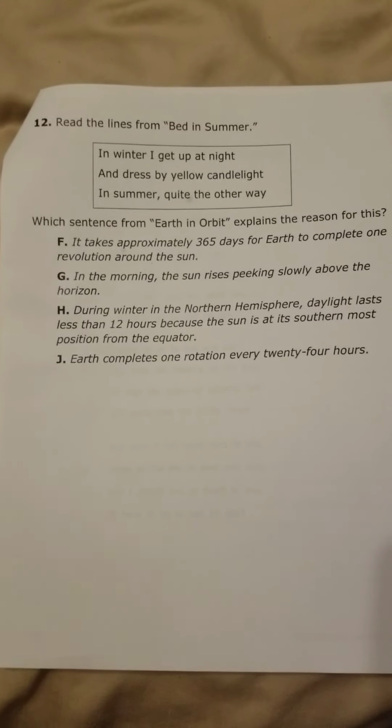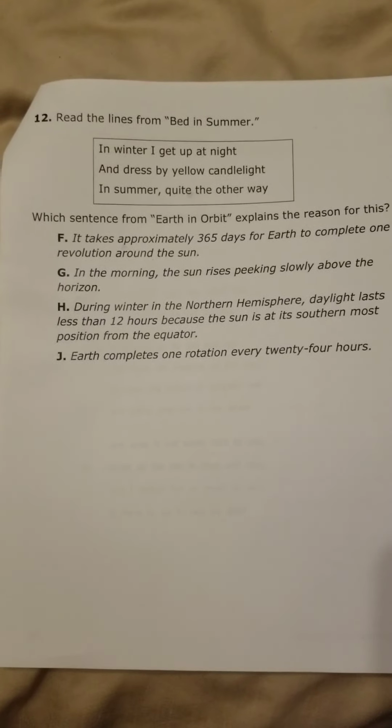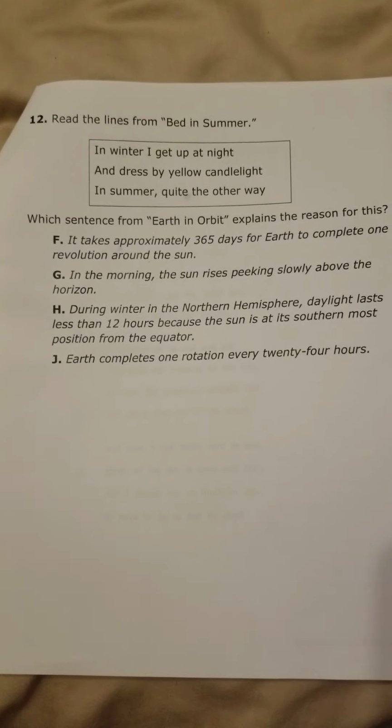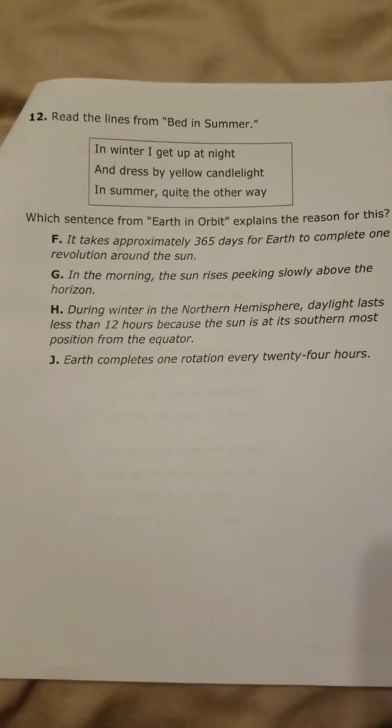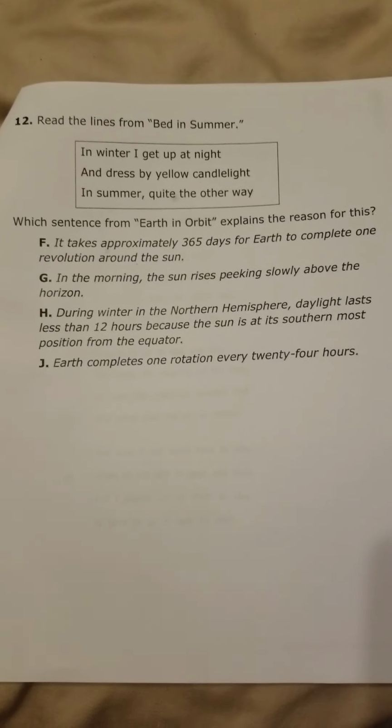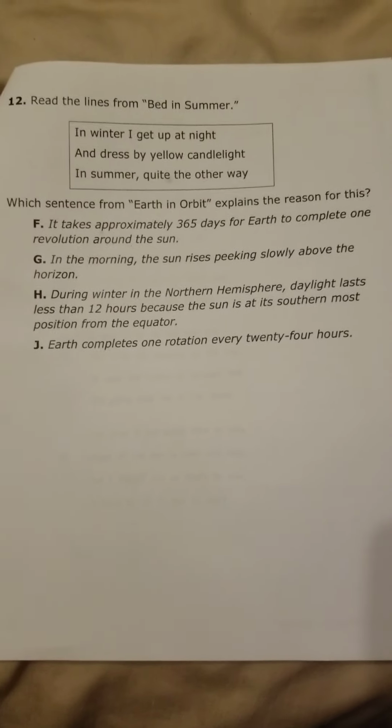F. It takes approximately 365 days for Earth to complete one revolution around the sun. G. In the morning, the sun rises, peeking slowly above the horizon. H. During winter in the northern hemisphere, daylight lasts less than 12 hours because the sun is at its southernmost position from the equator. J. Earth completes one rotation every 24 hours.